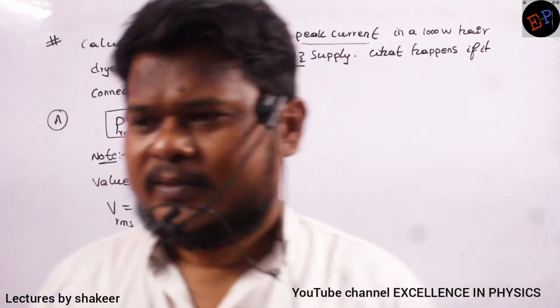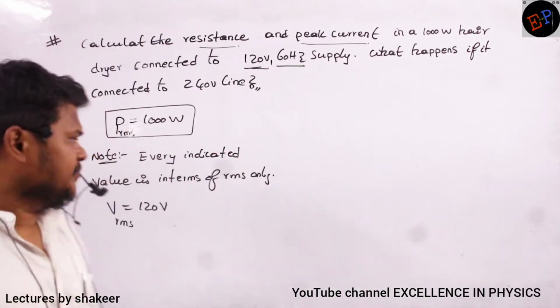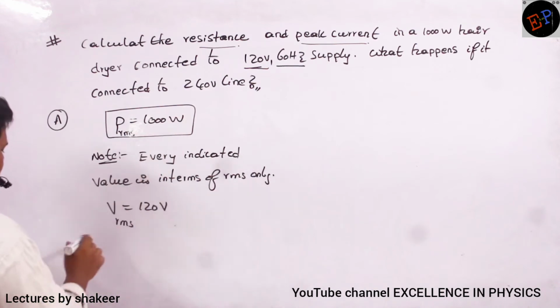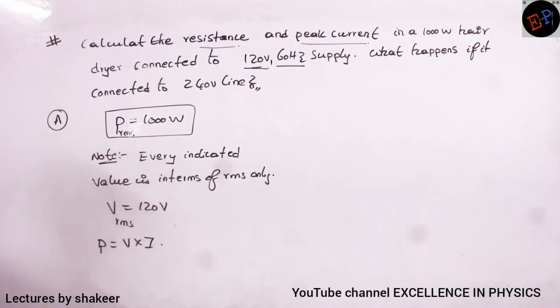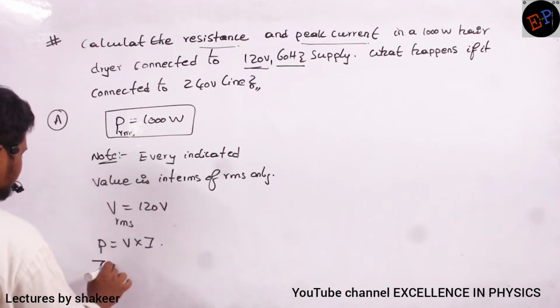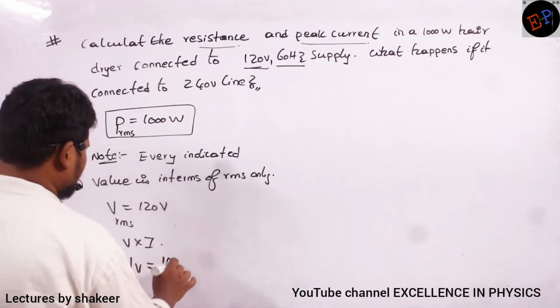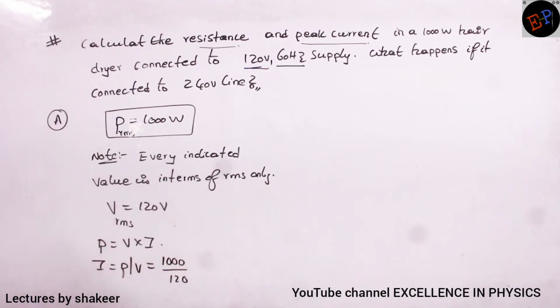If he did not mention anything, it is RMS value. Clear? Now therefore, by using power and voltage, I can calculate current, because P is equals to V into I. This is the formula, no? So therefore, I is equals to P by V. Power is how much? 1000. Voltage is how much? 120. So if you do the calculation, how much I will get?